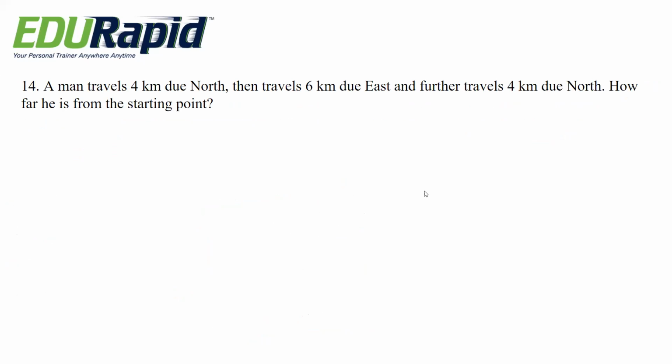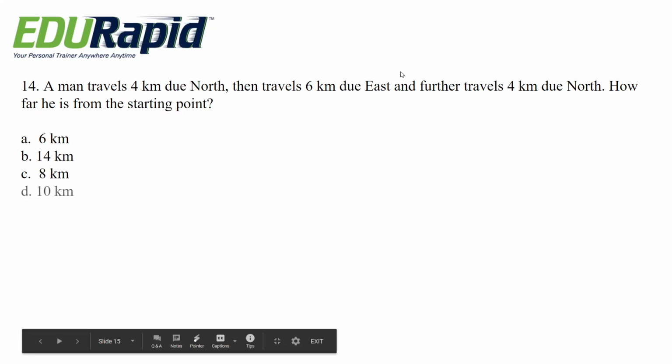A man travels 4 kilometer due north, then travels 6 kilometer due east, and further travels 4 kilometer due north. So how far is he from the starting point? Options are 6 kilometer, 14 kilometer, 8 kilometer, 10 kilometer.